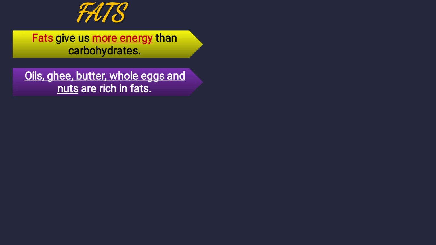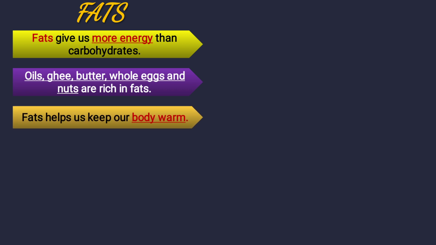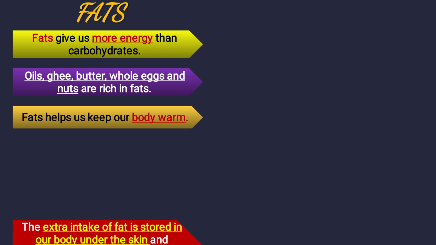The next nutrient is fat. Fat gives us more energy than carbohydrates. But we should not take fat in high amounts, because if we take fat in high amounts, it will cause diseases. Sources of fats are oil, ghee, butter, whole egg, nuts. Fats keep our body warm.